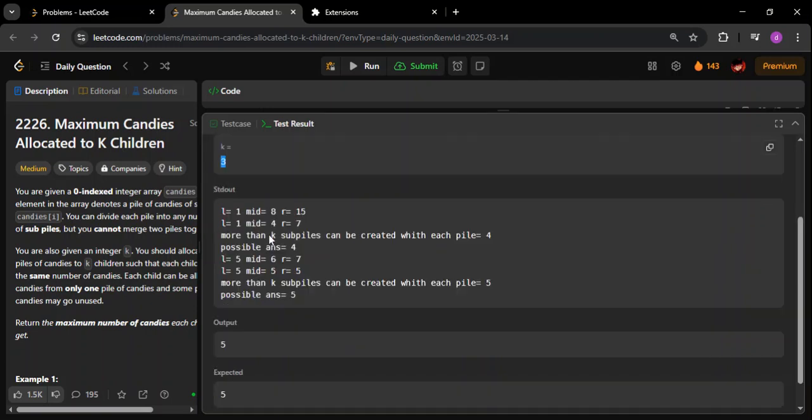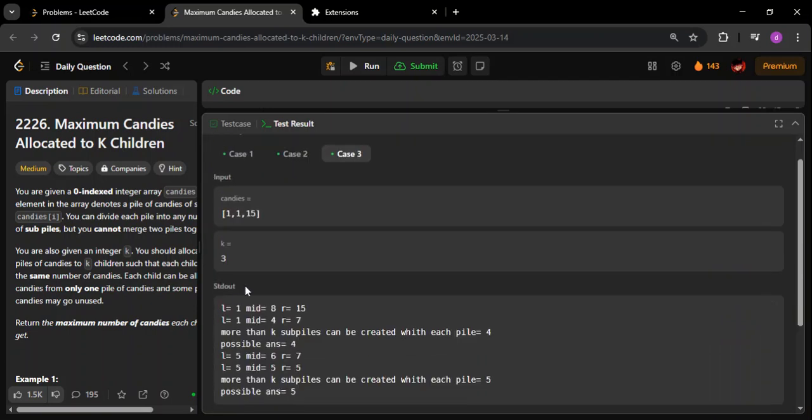So obviously the answer is going to be 5 again, because all the candies are going to come from this particular pile. As you can see, the first two piles are not even used. In the actual distribution, all the candies being distributed come from this one. 5 from this is going to the first child, and similarly 5 plus 5 plus 5 is going to all the 3 children, as simple as that.